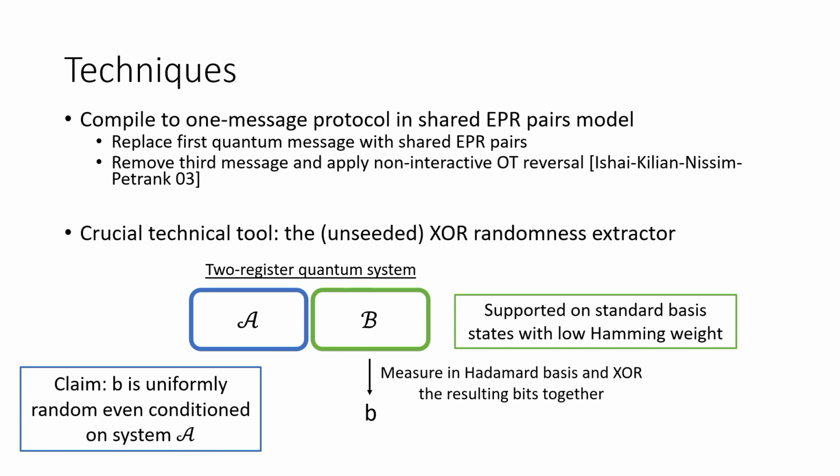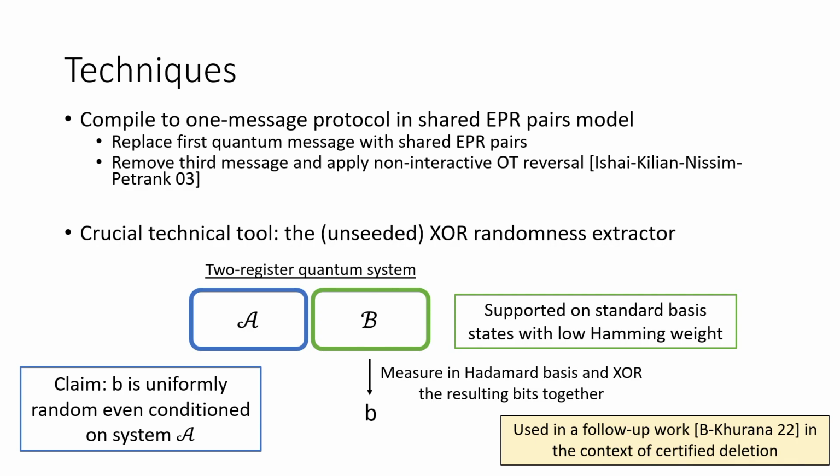And what we can show is that even conditioned on some arbitrary system A that might be arbitrarily entangled with system B, the bit little b is actually uniformly random, even given knowledge of that system. So that's the XOR randomness extractor claim that we need. And this has actually also been used in follow-up work in a related context of certified deletion.